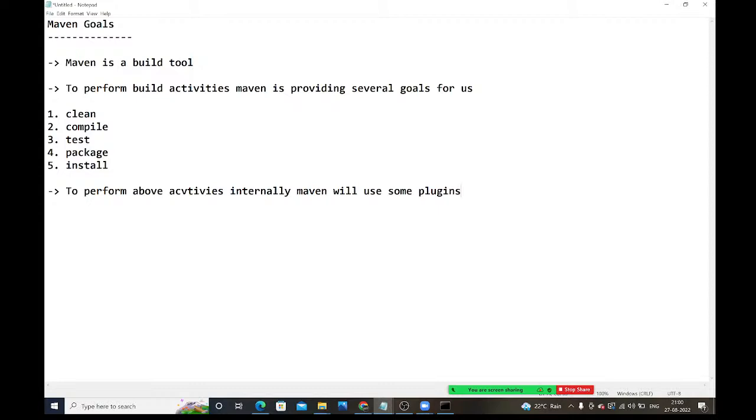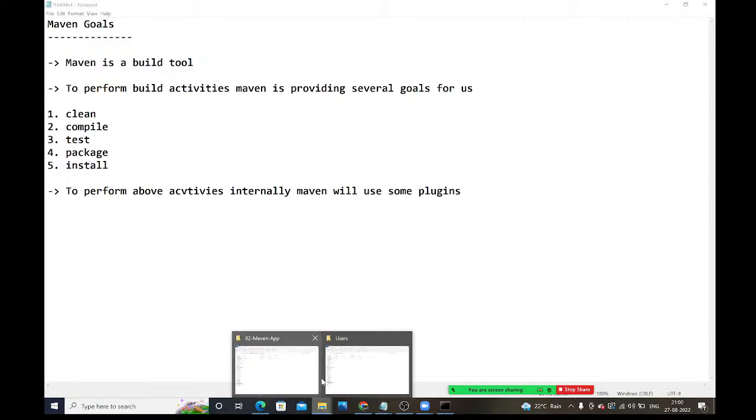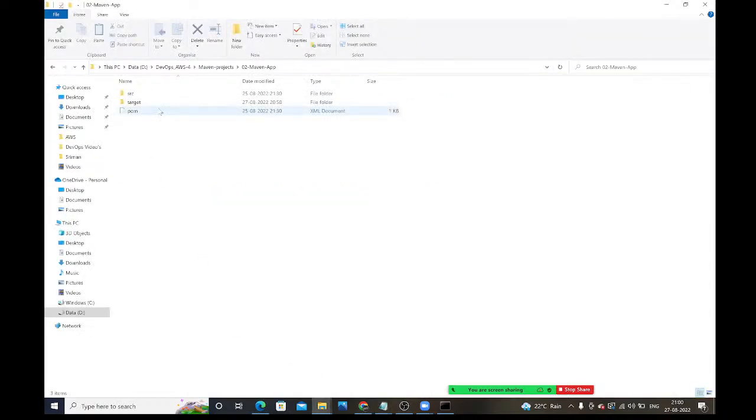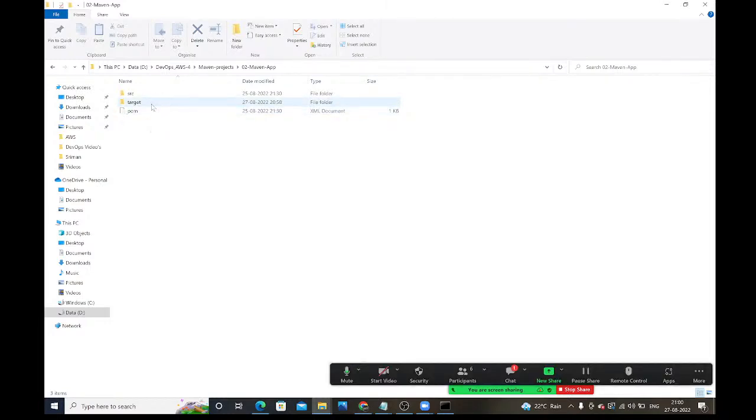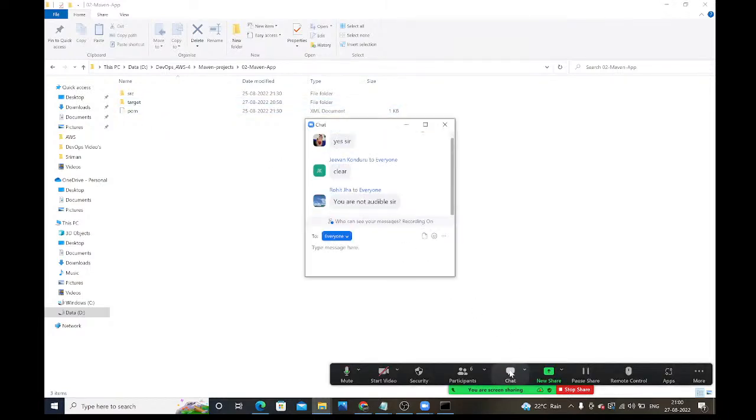What will happen, guys? It will delete the target folder. It is cleaning the project. Cleaning means the target folder will be deleted. This target folder is not required, so that's why the target folder will be deleted.